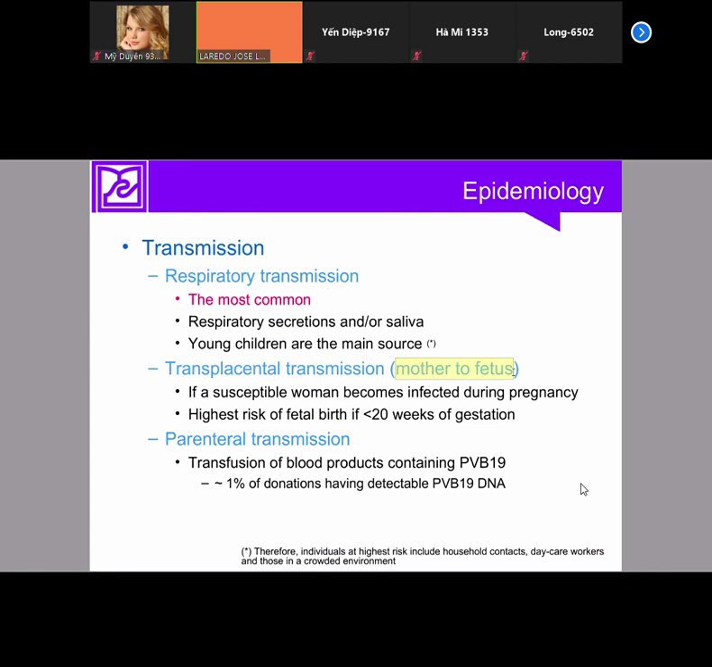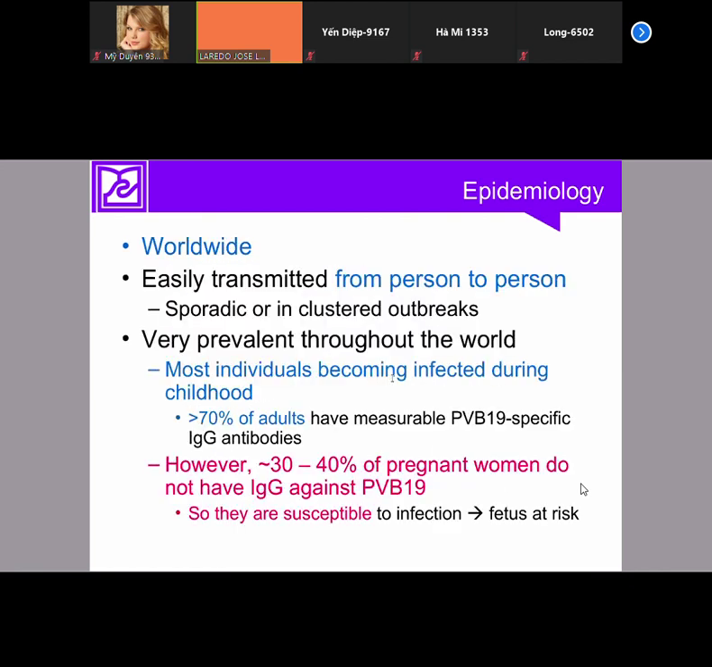And the outcome is terrible if the pregnant woman, if the pregnancy time is less than 20 weeks. Terrible. Parvovirus B19 is also transmitted through the blood, parenteral transmission, but this is not common. Remember droplets, and remember transplacental transmission.